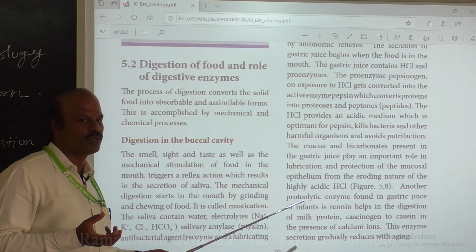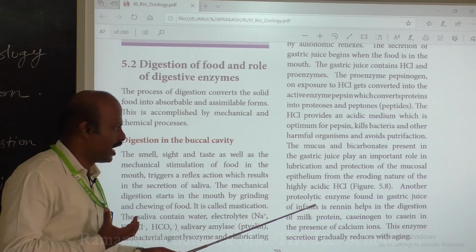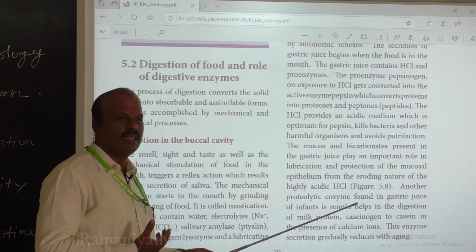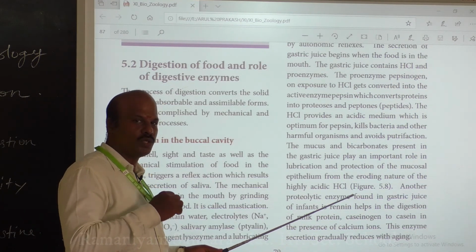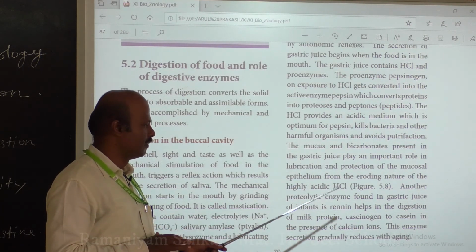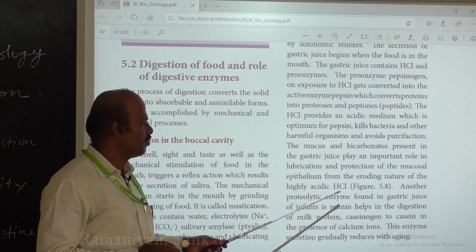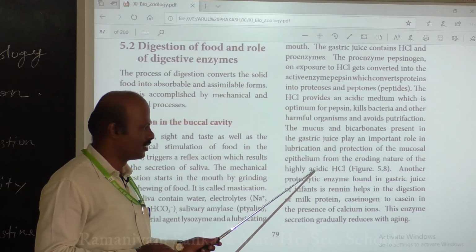Since the HCl is produced, though it is activating the enzymes, it will try to erode the epithelial cells lining the stomach. This eroding of the epithelial cells lining the stomach is avoided by the presence of this mucus. So the mucus plays an important role in the prevention of eroding of the epithelial cells.